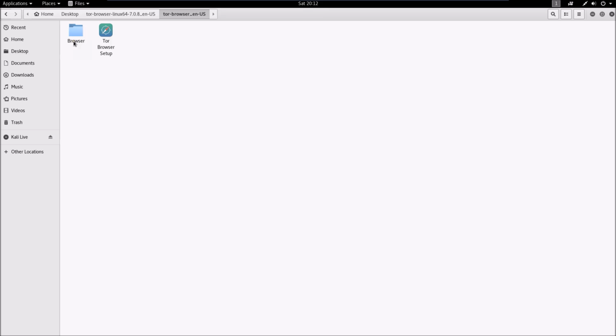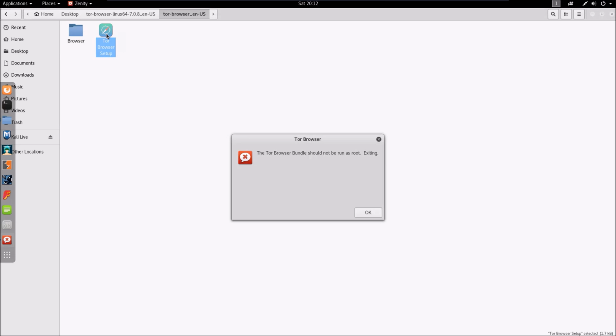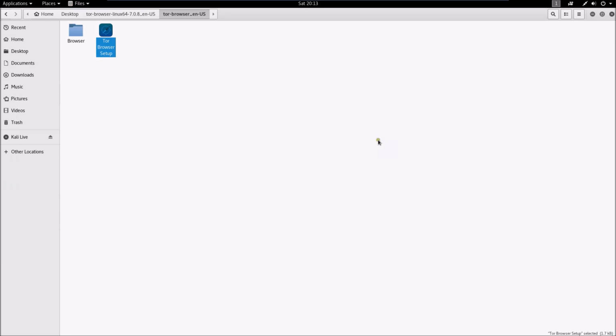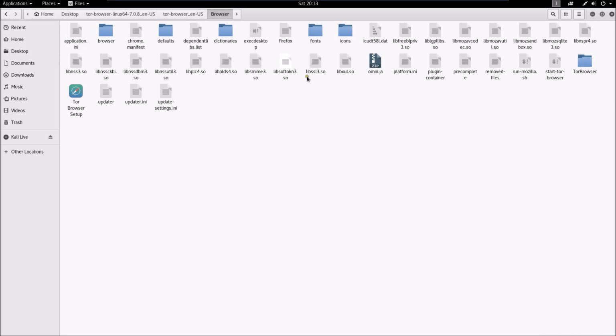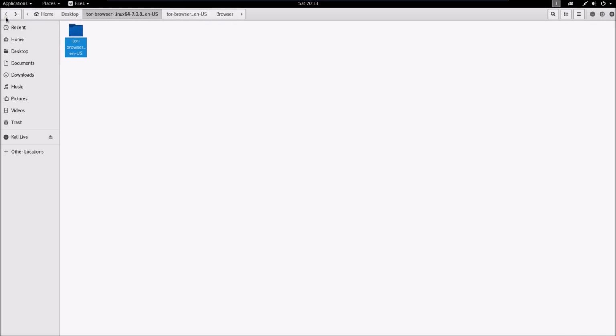So if you try to open it directly from this file, you will get an error. Let me show you. So this is the error that we will see. To use it as a root user, we have to make some changes inside its code. Okay, so let me show you what changes we have to make. Let me go back again.